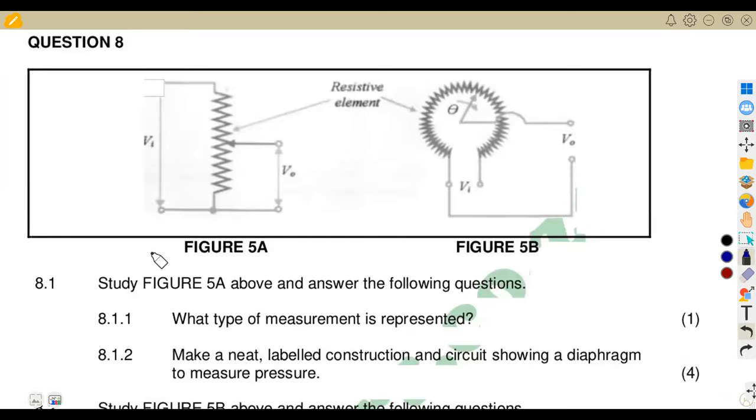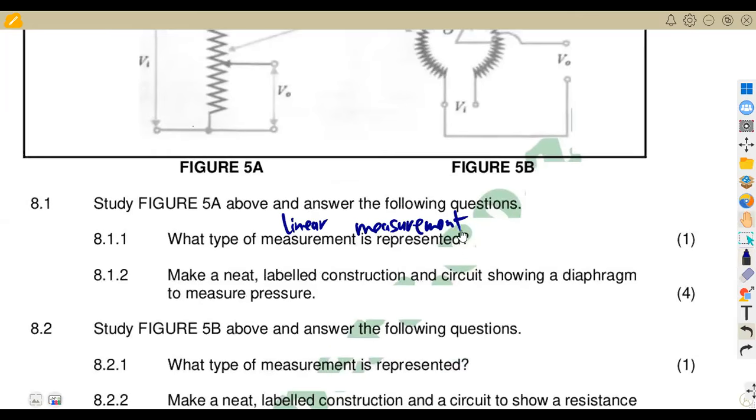Then question number 8, studying Fig 5a above and answer the following question. What type of measurement is represented from 5a? 5a is for a linear measurement, and 5b is for angular measurement. So here we are talking about a linear measurement, which can be used for linear displacement and so on.